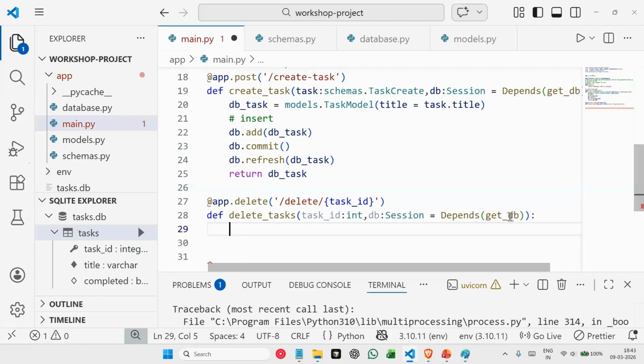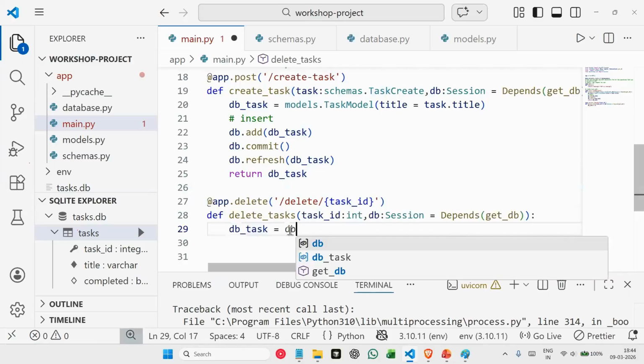So for that we say first db_task is equal to. So what we'll do here is first we will query into our database if we do have a task with that ID or not. Do we have a task with whatever ID we're receiving here? We'll query first. If we have a task, then we'll delete. If not, we'll send an error response saying task not found. Okay. So for that we'll say db_task equal to